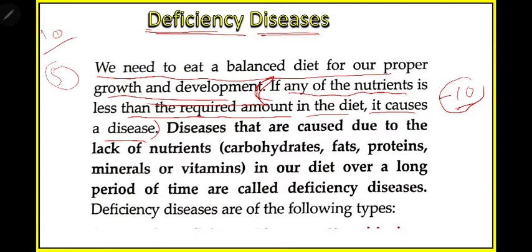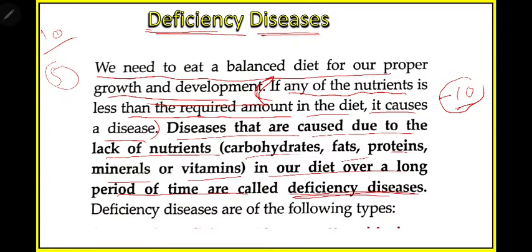So in your food, each nutrient should be balanced. If any nutrient is found in an amount less than the actual requirement, then you will face a disease. What are these diseases? Diseases that are caused due to the lack of nutrients, carbohydrates, fat, protein, minerals, and vitamins in our diet over a long period of time are called deficiency diseases.